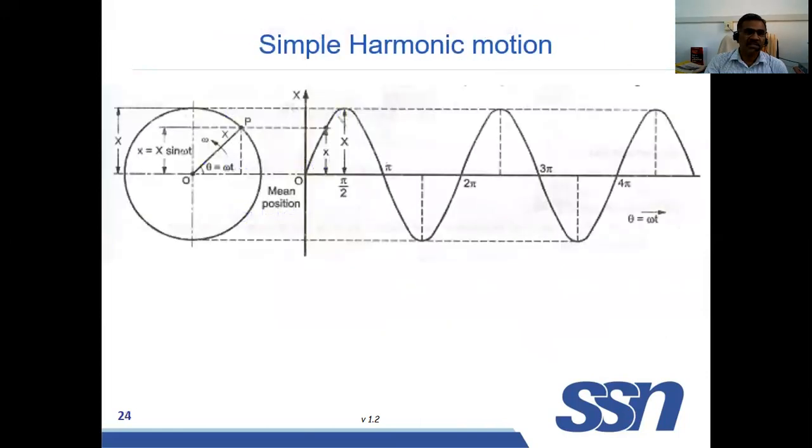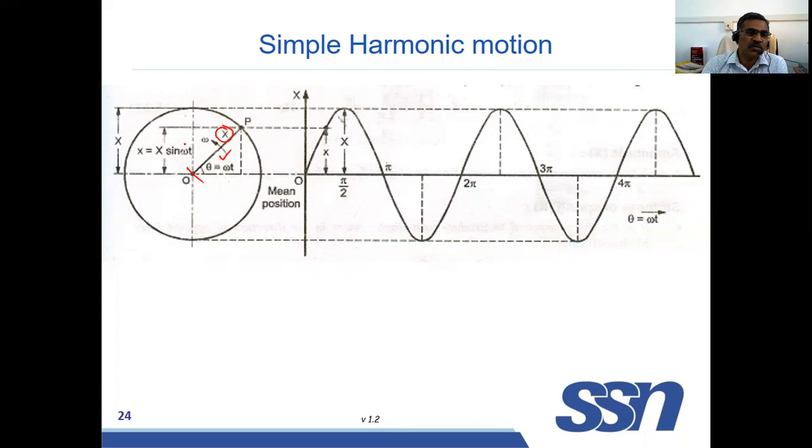Now we are going to discuss the equilibrium method. Before discussing the equilibrium method, we are going to discuss simple harmonic motion. What is simple harmonic motion? Already you have studied this in CAMS, what is simple harmonic motion and how it can be defined. Simple harmonic motion is, see, you take a crank. This is a crank. The distance is capital X. It is rotating about O. The end point is B.